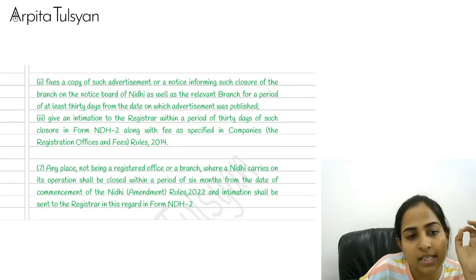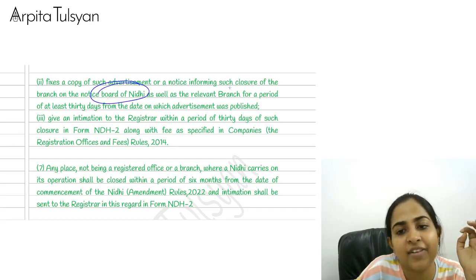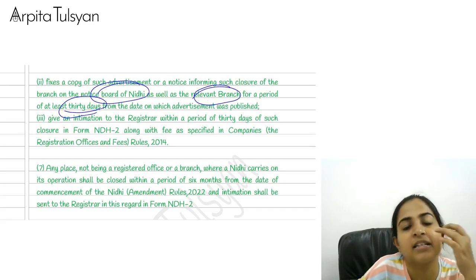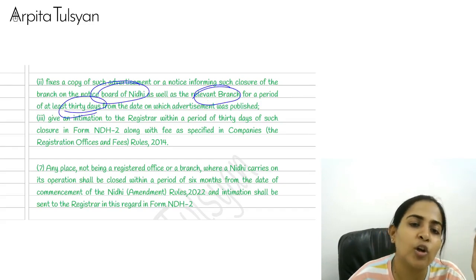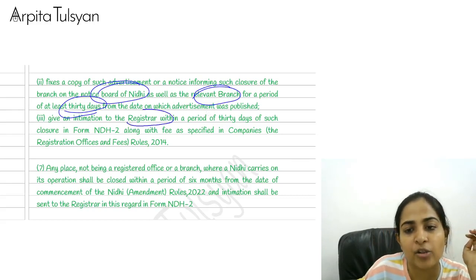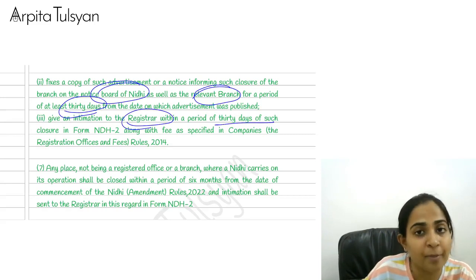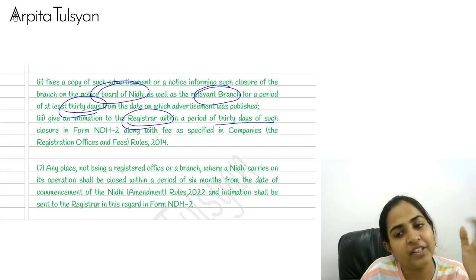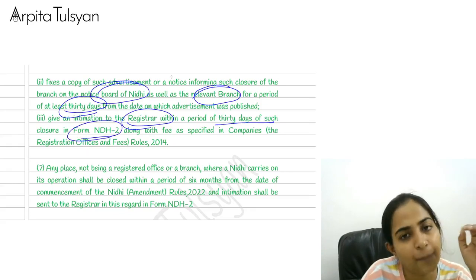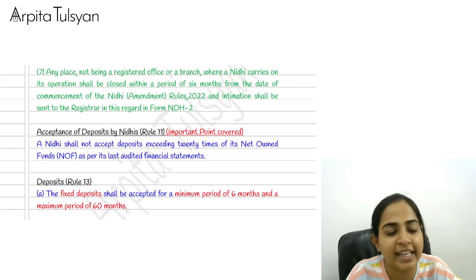Give an advertisement of this, that you are going to close the branch. This has to be done by putting it on the notice board of the Nidhi as well as the relevant branch which is getting closed, for a period of at least 30 days. Then give an intimation to the ROC within 30 days. You took the permission 60 days prior, then once everything is done, within 30 days again intimate the ROC that we have closed everything properly. So it is not easy to open, plus it is not easy to close as well.